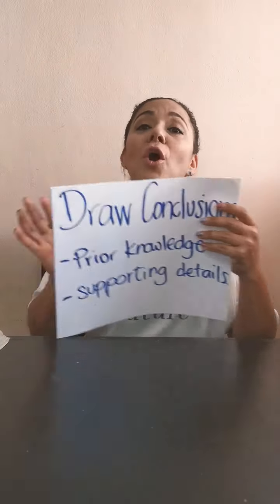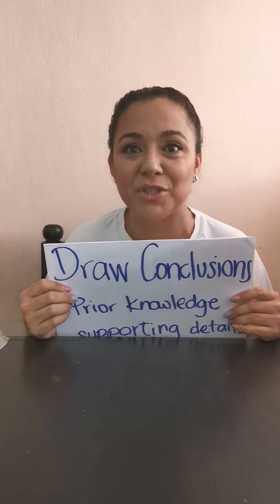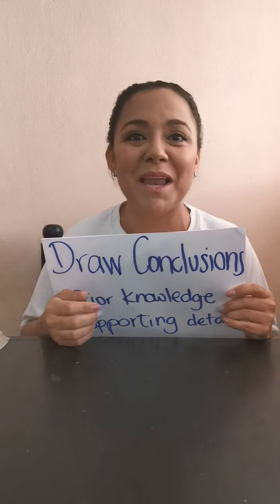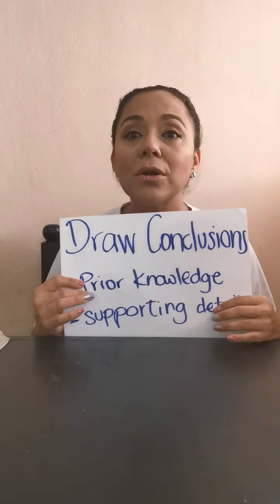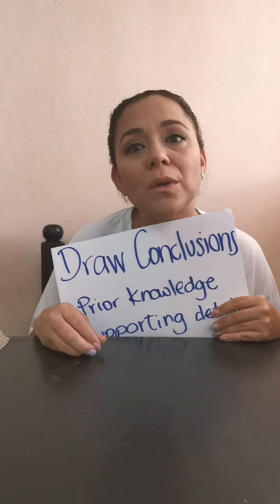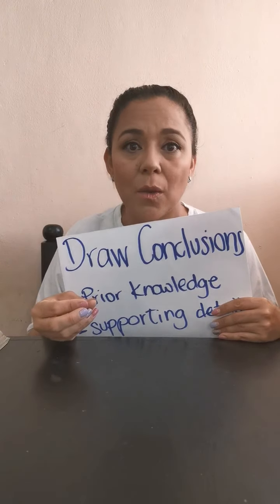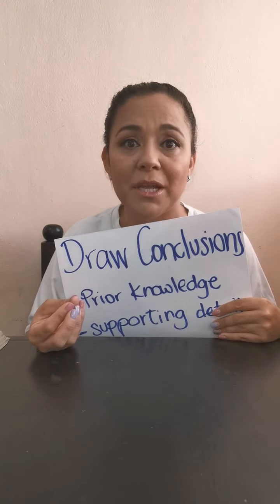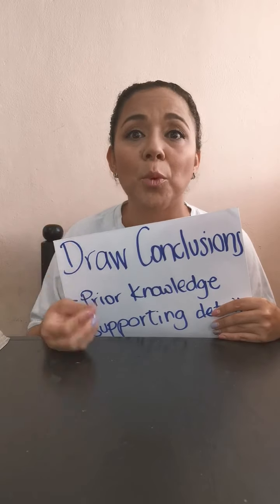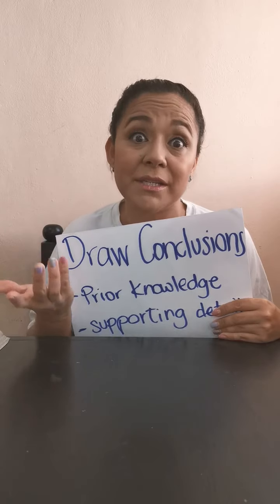So, draw conclusions. Sorry for the cartels, but it's the way that I can show you. I don't have my blackboard. So, draw conclusions. What are draw conclusions? Draw conclusions are all the statements that you get at the end when you already read the information from a paragraph, from a book, from an author's article, or maybe from a story.